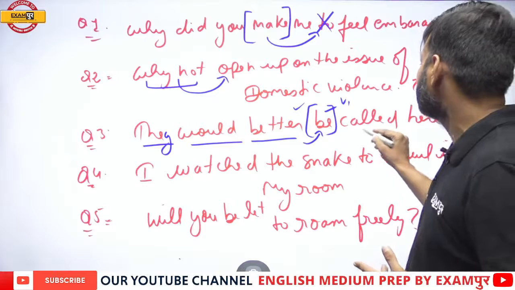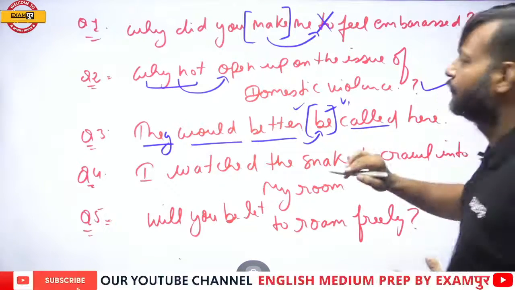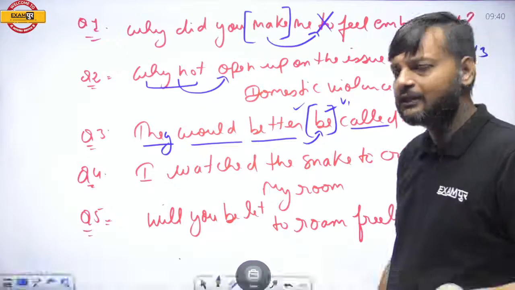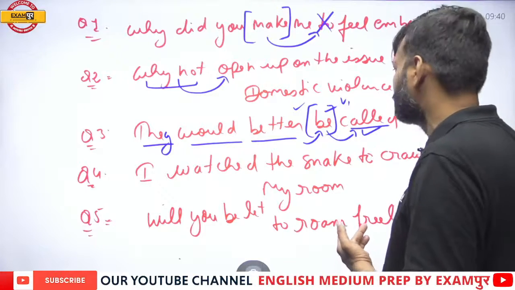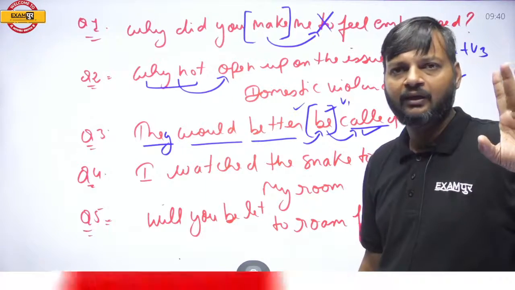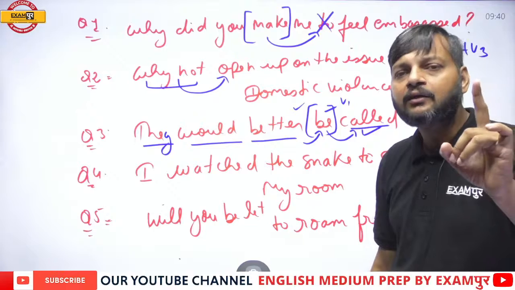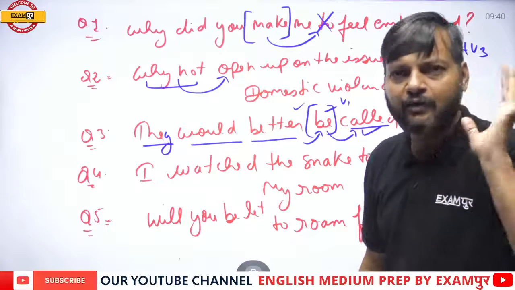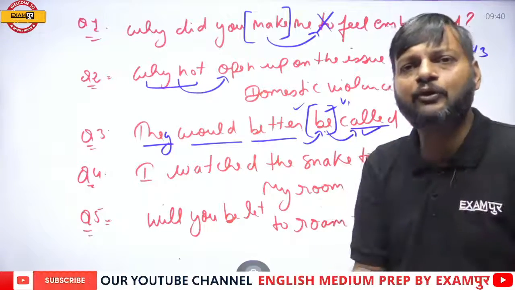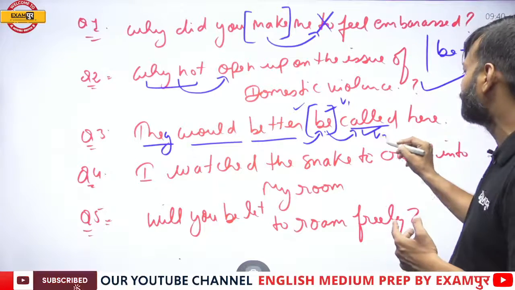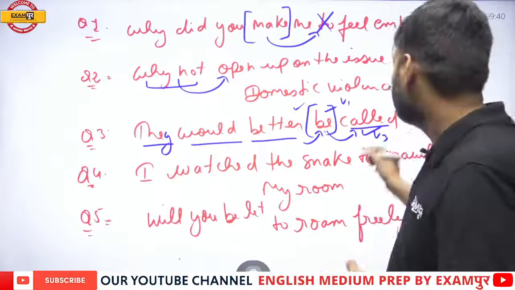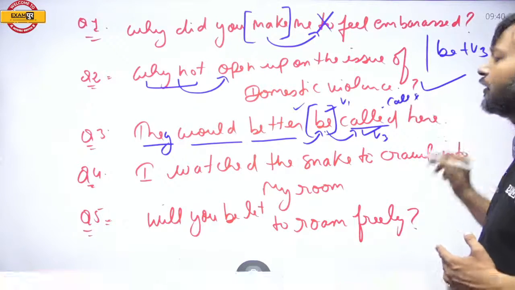Now no need to change this called, because we all know that be is always followed by the third form. So it is also absolutely correct. There should be no two bare infinitives after would better. Would better requires a first form of verb, and the first form is already there. Be is the first form. So would be is absolutely correct. And after be, we have written a third form, because after be, the third form has to be used to make the sentence passive. So if you change it to call, it would be wrong.